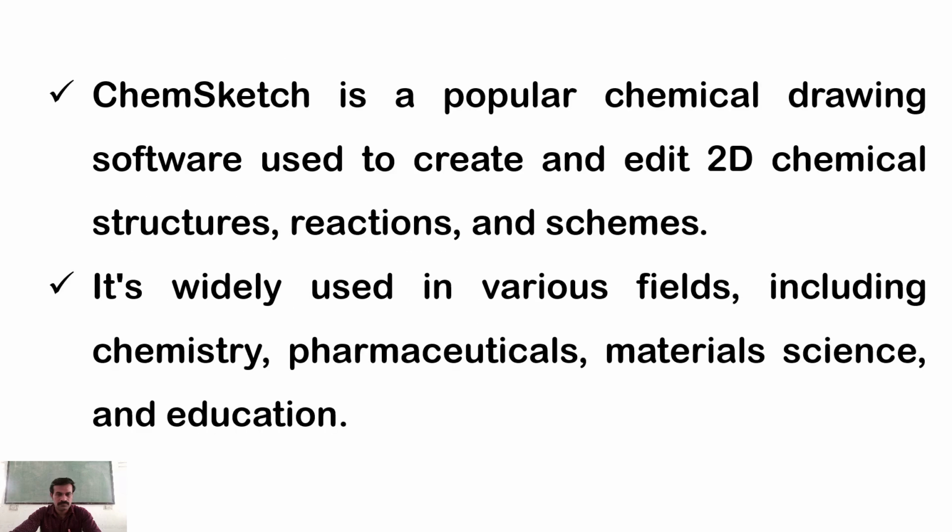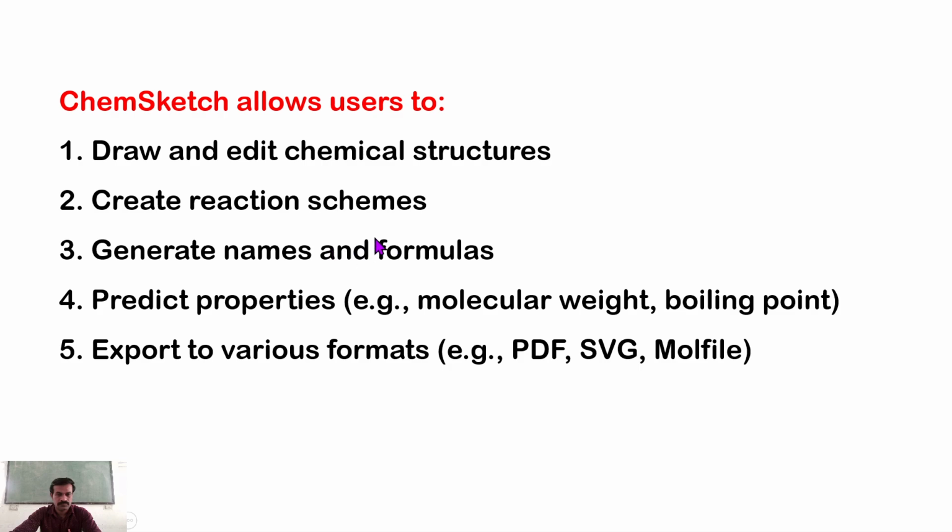First is ChemSketch is a popular chemical drawing software used to create and edit 2D chemical structures, reactions, and schemes. It is widely used in various fields, including chemistry, pharmaceuticals, material science, and education. Different purposes of this software. It is freely available, provided by the ACD Labs. Next is the ChemSketch allows users to draw and edit chemical structures.